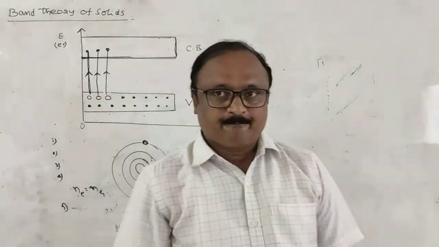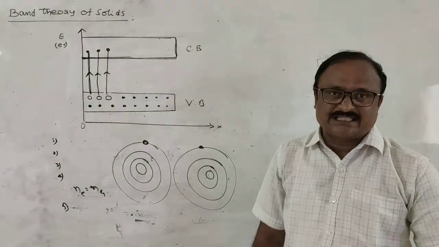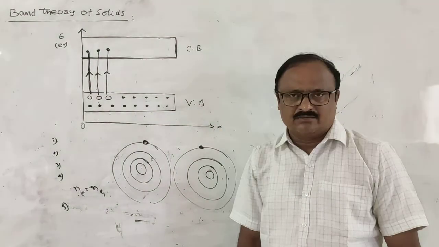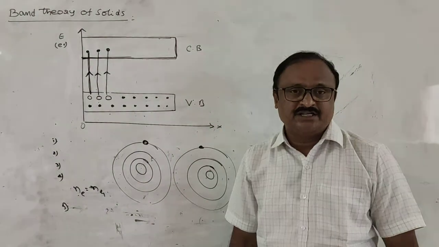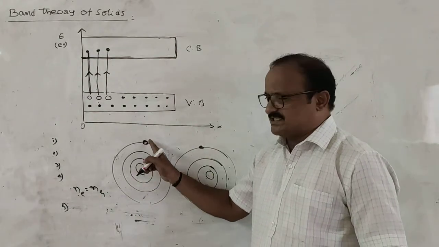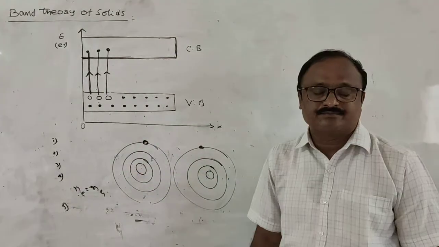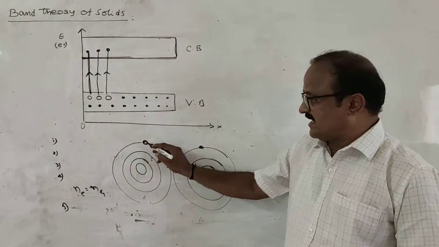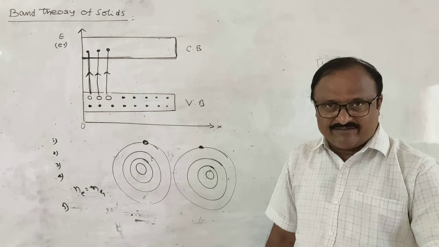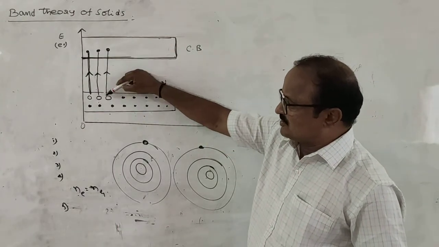Also, one more parameter: Fermi energy and also Fermi energy level. Fermi energy means the highest energy occupied by the electron at 0 Kelvin. At 0 Kelvin, the highest energy gained or accumulated by the electron is called Fermi energy. And what is meant by Fermi energy level? See here, 3 electrons jump into the conduction band, so 3 positive charge holes are there.